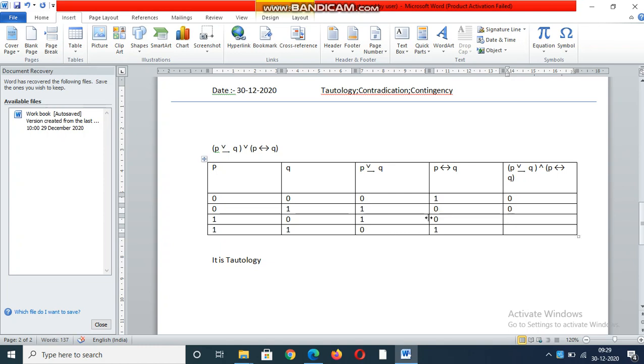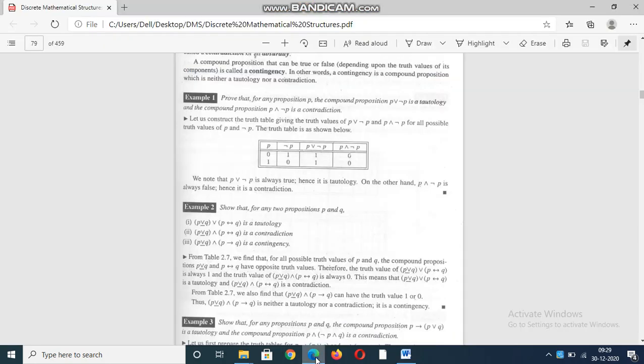Here also the same. If you come below, 0 is false, the other input is true, then output is 0. So all outputs, this we call a compound proposition, all belong to false, then definitely this is a contradiction. What does it say? You prove, is it a contradiction? Yes, it is a contradiction.